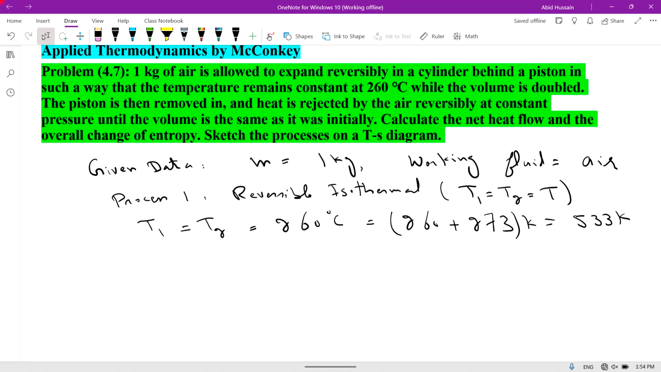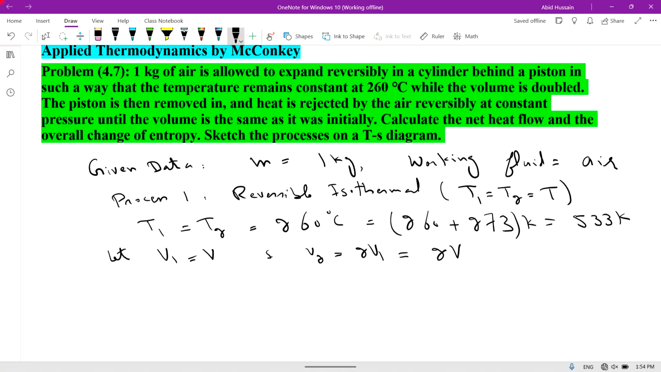While the volume is doubled, so let V1 is equal to V. So volume is double, so V2 is equal to 2V1 and V1 is equal to V. So V2 is equal to 2V.